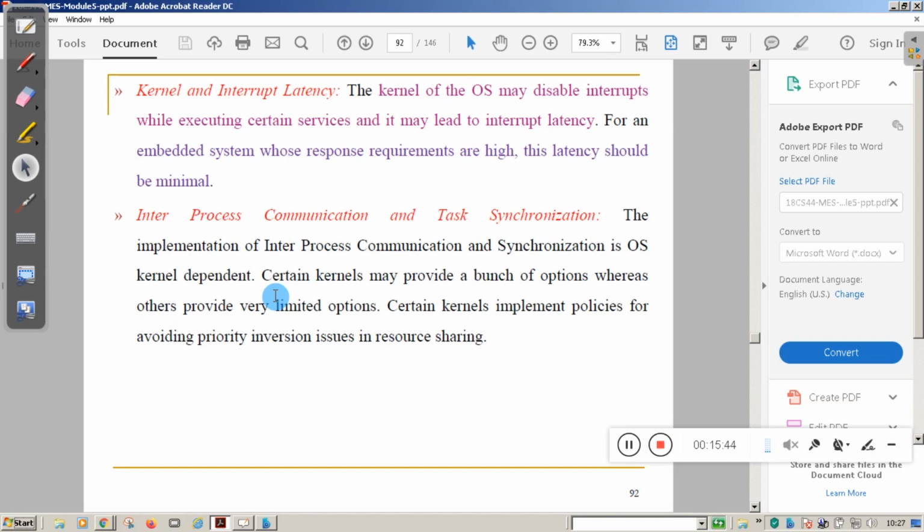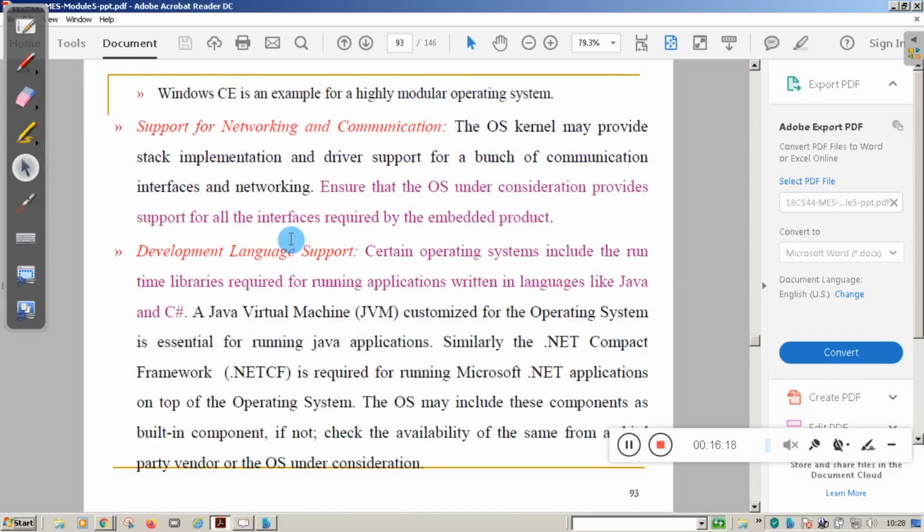Suppose when the interrupt comes and your operating system is not responding, that means latency is very high, and that time it can create certain problems. It can create a threat to society, a threat to life, or a threat to the environment. Anything can happen. In that case, latency is very important. Latency should be minimal. The next one is inter-process communication and task synchronization. I told you this also needs to be properly designed.